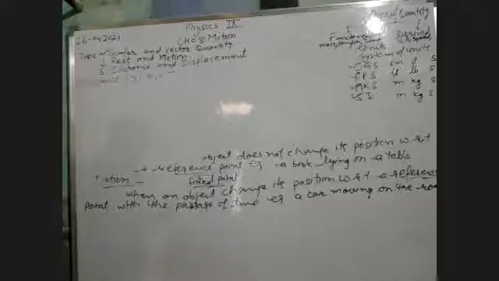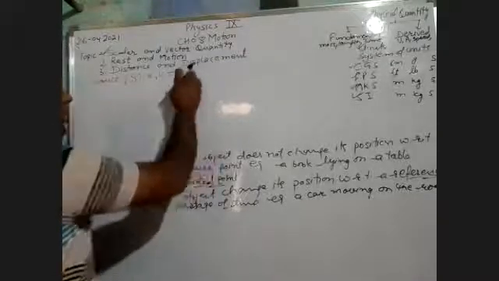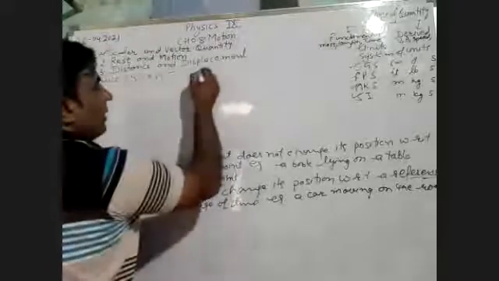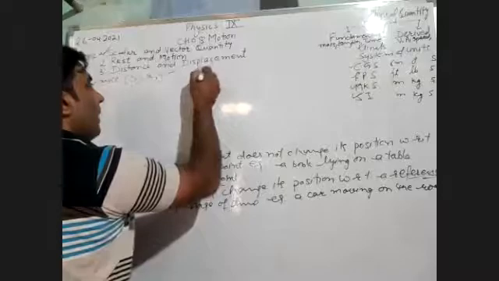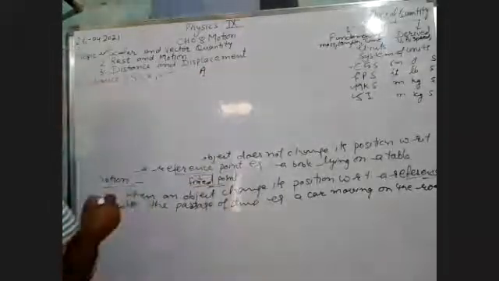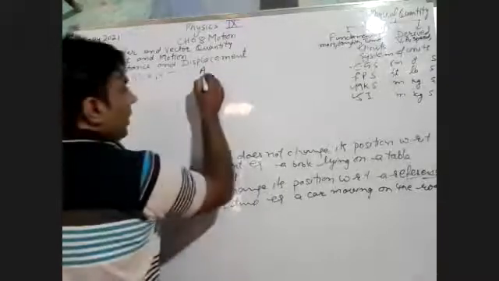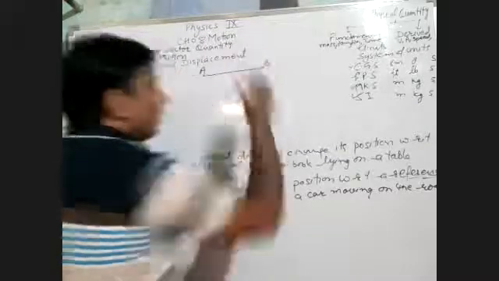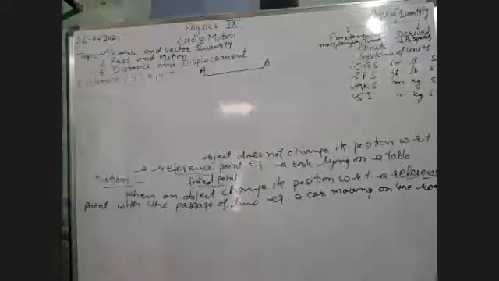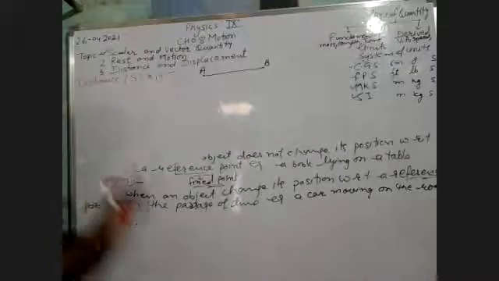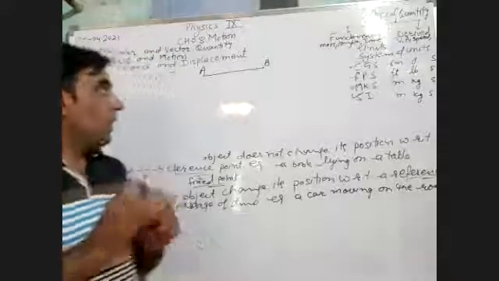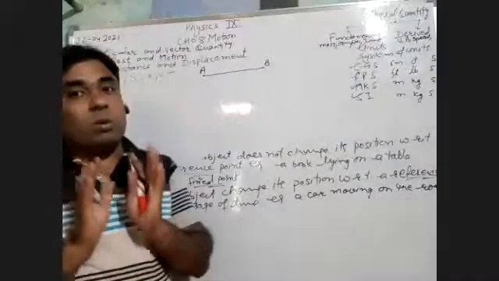First of all, let's take an example. Say an object is at point A, and after some time it travels some distance and moves to point B. Before discussing distance, the first thing we have to keep in mind is that we are discussing motion.